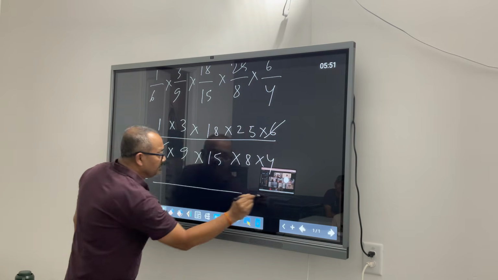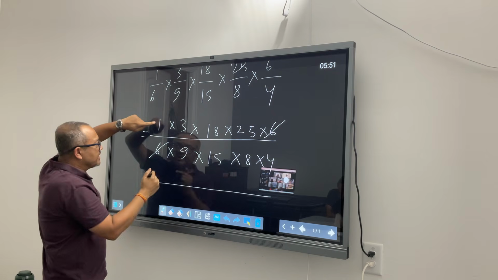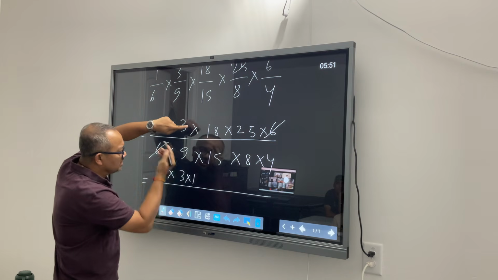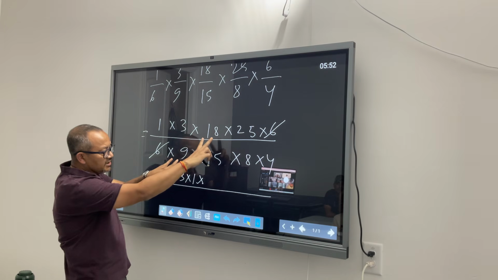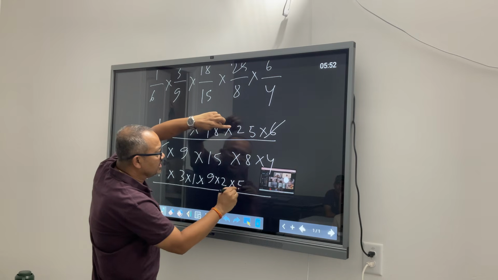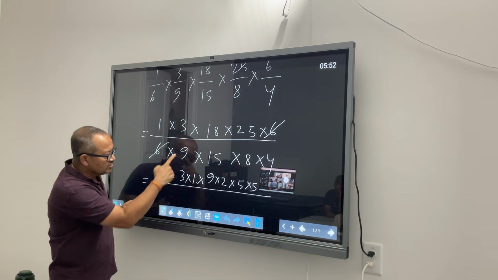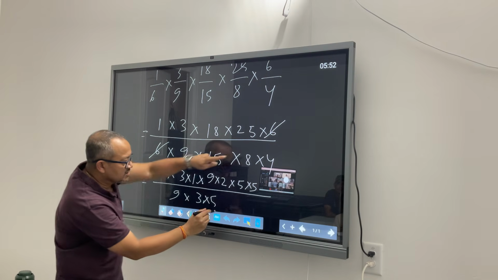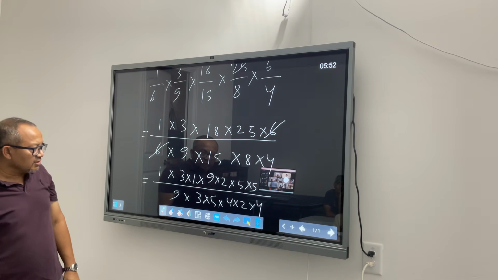Now, in the next step, let's see how we can break these numbers down, or factorize them. 1 is too small to factorize, leave it. 3, leave it. Now you go to the next one, 18. You already see there is a 9 here, so you can break this 18 into 9 into 2. And this 25 you can break into 5 into 5. Here you already have a 9, you don't want to break this, let it be 9. Then this 15 you can break into 3 into 5. This 8 you can break into 4 into 2. And then you have another 4. Let it be. Let's see what all we can get rid of.